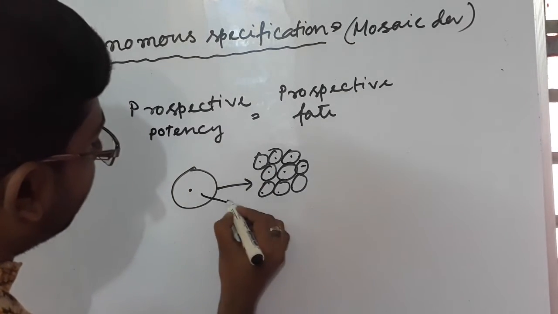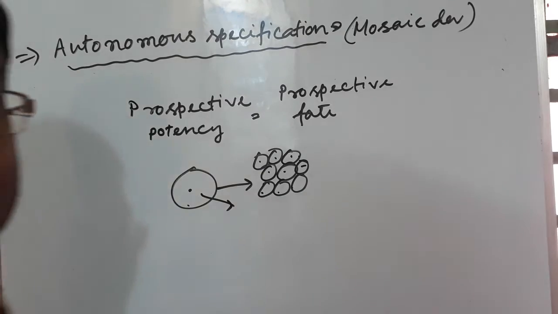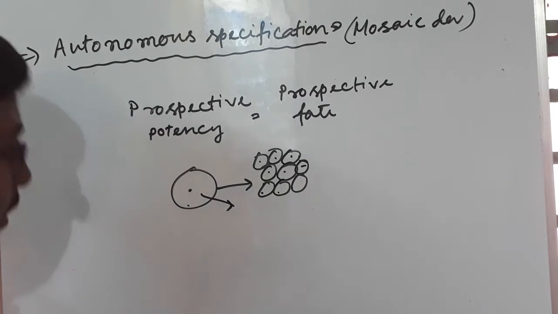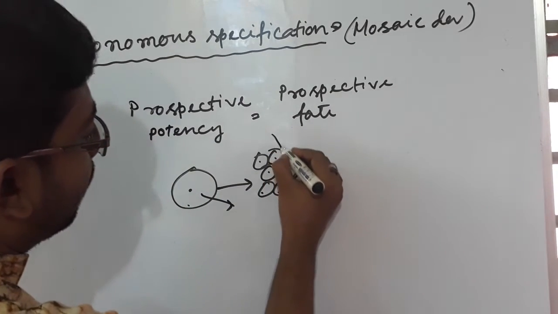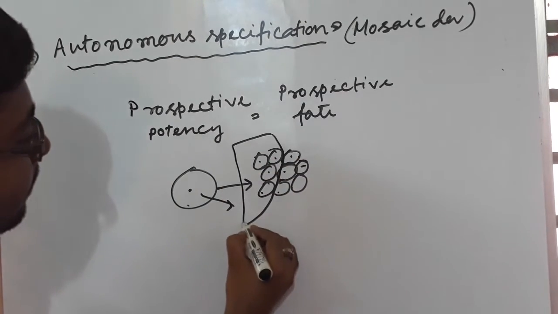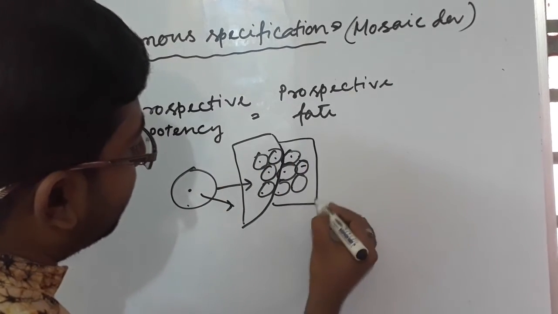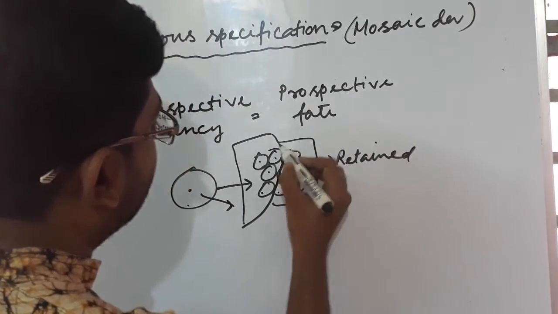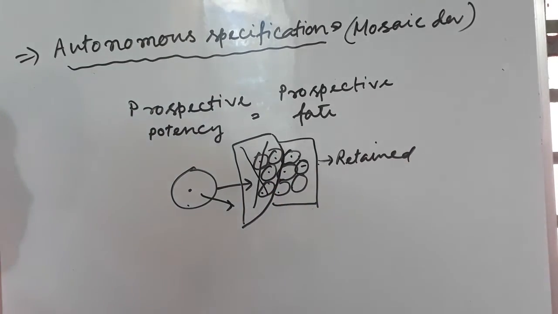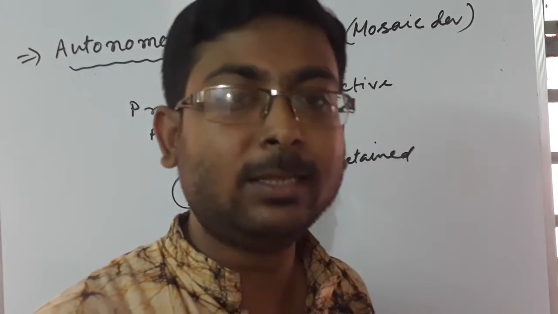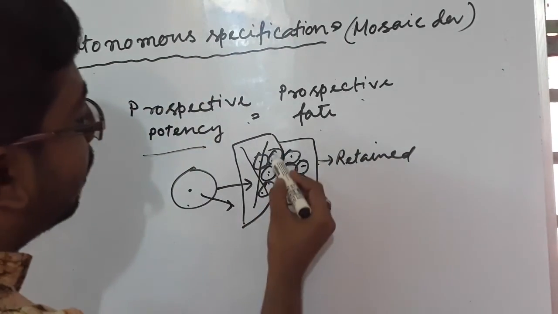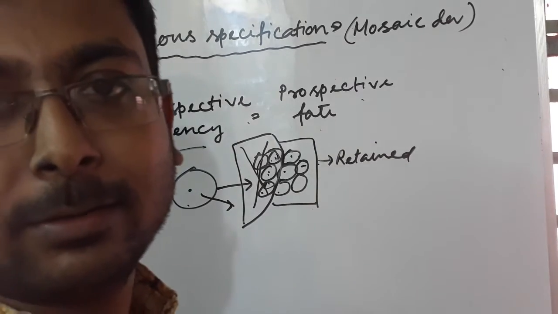The cytoplasmic determinant is more important here. The message carried by the cytoplasm is important here. Now, when we have ruled out these cells, the remaining ones are retained. The cytoplasmic information in the ruled out cells will be lost in this case, because the prospective potency is equal to the prospective fate. So the compensation will not happen here.